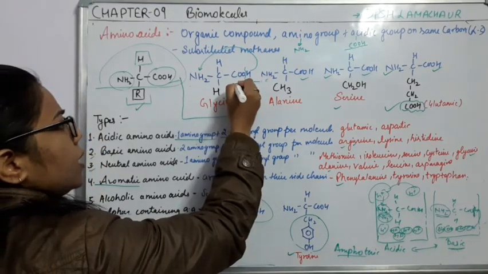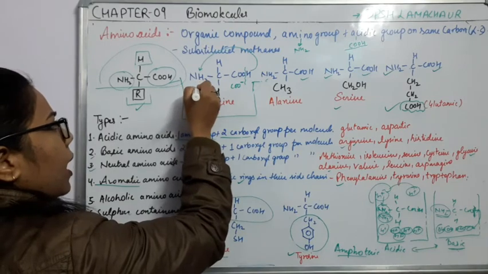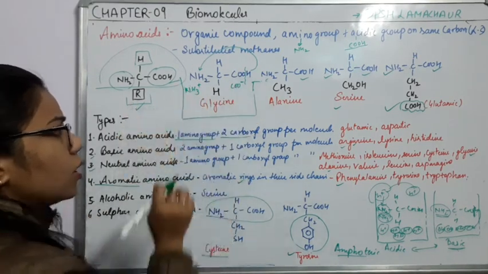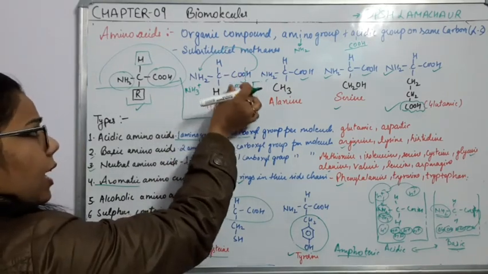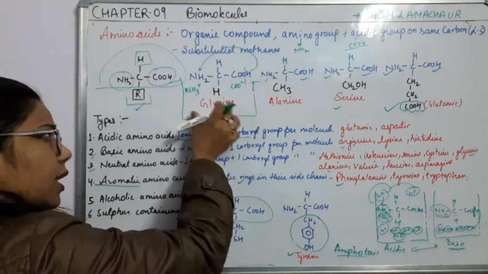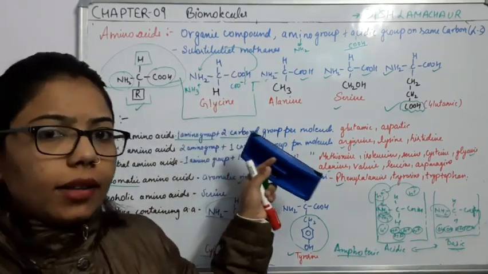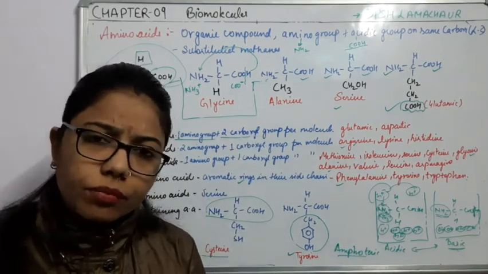It will form COO negative here, and here it will form NH3 positive by accepting this hydrogen. This condition in the neutral medium, in which it acts as acidic as well as basic on the same molecule, is known as the zwitterion. So here we have completed the amino acids.